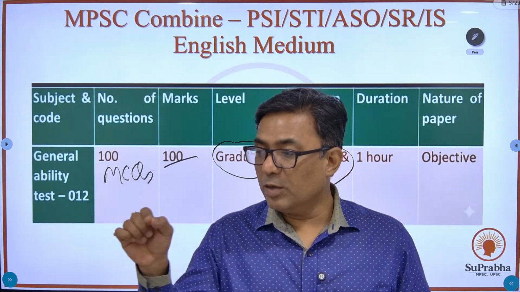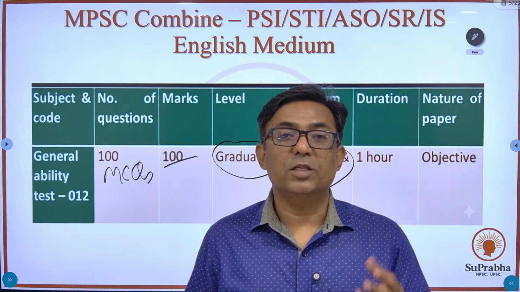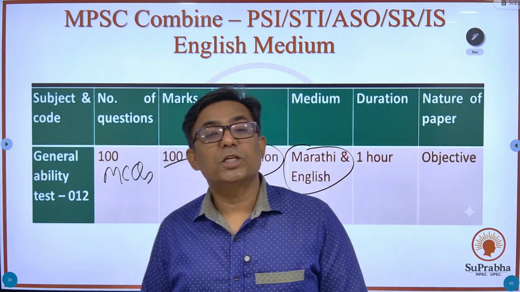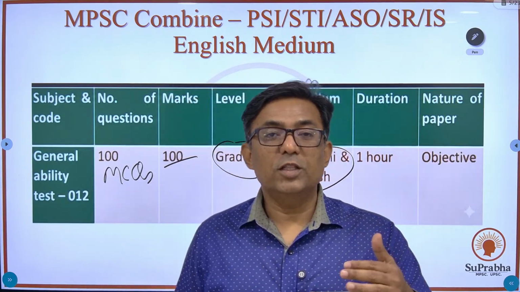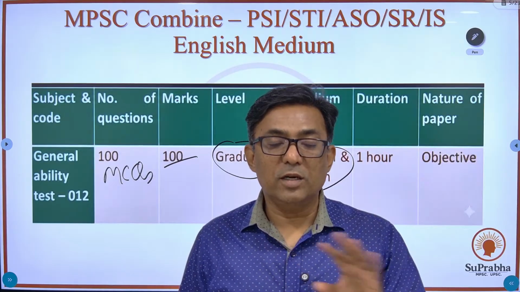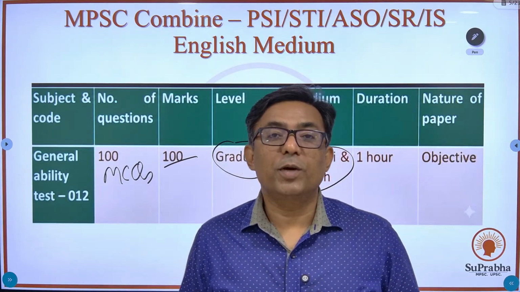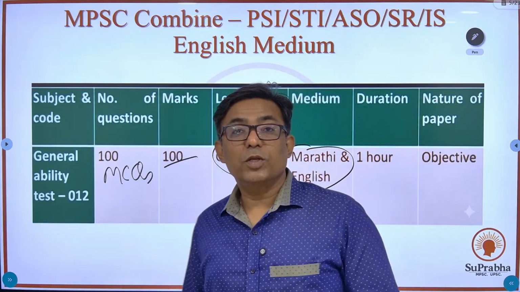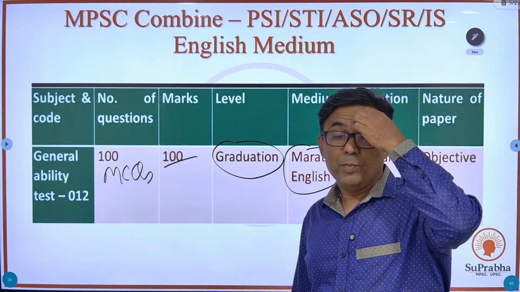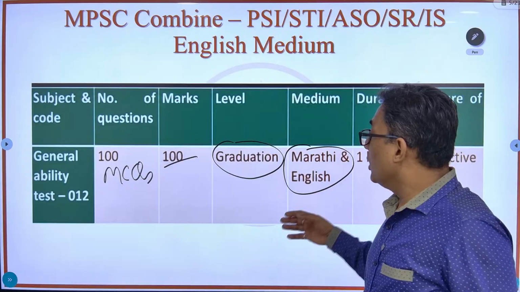You just have to tick mark the right answer on the OMR sheet. This is an MCQ test, an objective type test. So whether you are reading the question in English or in Marathi, it's irrelevant. You have to tick mark the right answer on the separate OMR sheet. So it has now become easy for the English medium students to crack this exam, provided you get the right guidance and the right material.